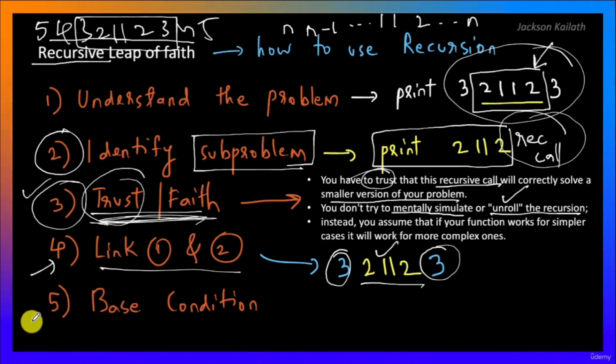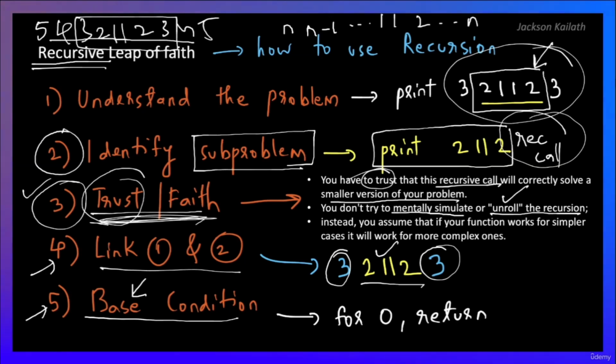The final step over here is to ensure that you have the base condition correctly written out, because remember, for recursion you always need a base condition to avoid an infinite loop. Now in this case, for this example over here, let's say the base case is for 0, just return, because we just want to keep printing till 1.